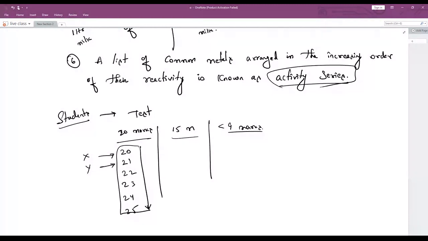No, child, we are going to take in increasing order, right? Check it out.